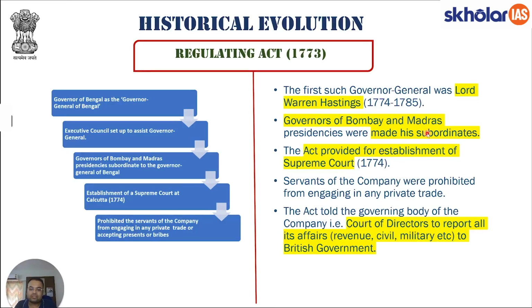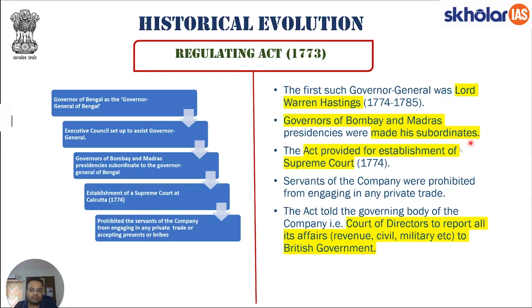Governors of Bombay and Madras presidencies were made his subordinate. As I just explained, the whole idea was there has to be a kind of system by which administration can happen. And this idea was that it will be the governor of Bengal who will now be called Governor General of Bengal, to whom both governors of Bombay and Madras presidencies will report to. They will be their subordinates.